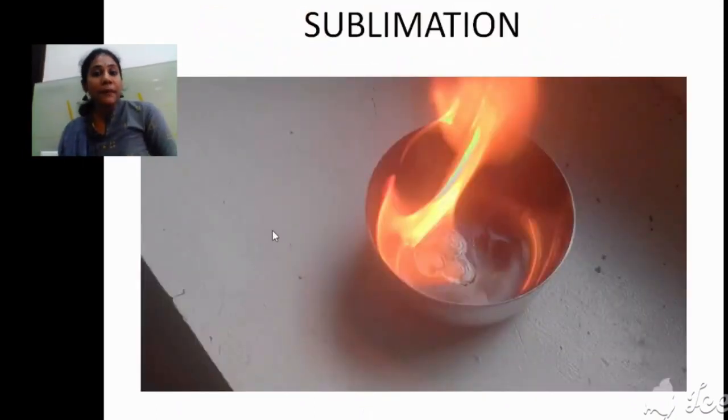And sublimation. What do you mean by sublimation? Converting solid straight away into gas form when you heat it. That is called sublimation. And this is what camphor does, okay, when you burn it, this solid camphor will get converted into gaseous camphor. But chemically, in solid form, whatever chemical component is there, the same chemical component will be there in gas form also. Okay, so sublimation is also one of the very important examples of physical change.